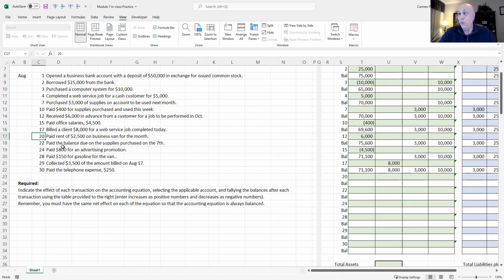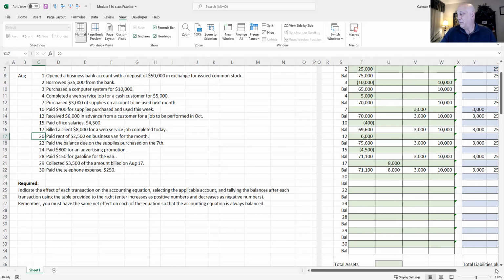August 20th, we paid the rent, $2,500 on the business van for the month. Okay, so it's rent. You might make an argument that it could be vehicle expense, but usually companies like to keep rent expense separate from their vehicle expense. They can rent equipment, vans, buildings. There's a lot of things they can rent. So we paid. What does the word paid mean? Cash leaving the building, and rent is a cost of doing business. It's an expense, $2,500 of rent expense for the month.